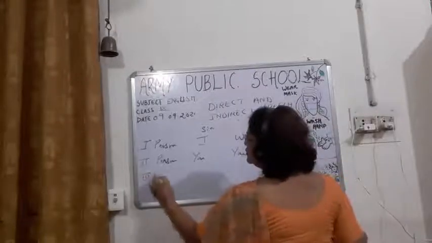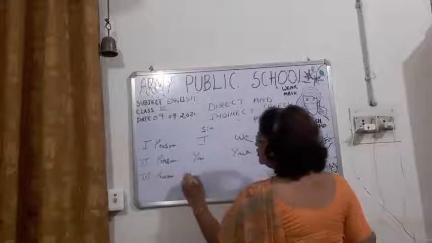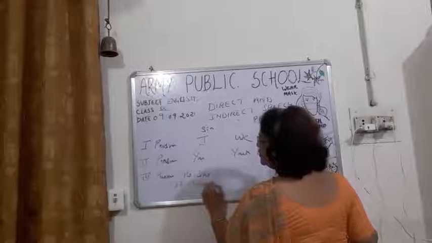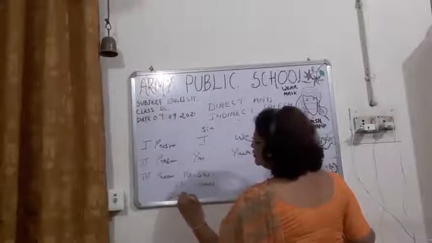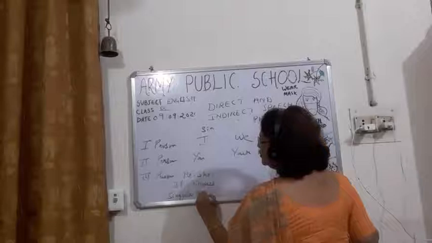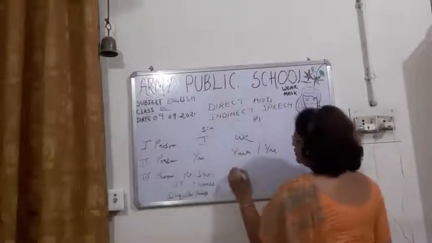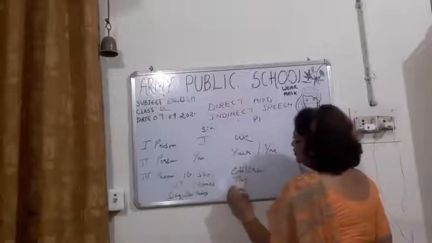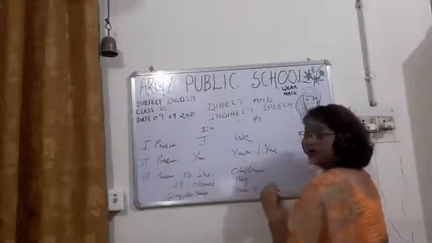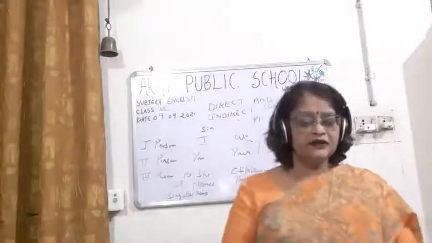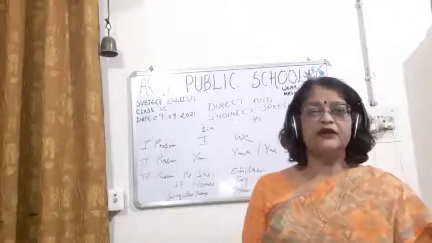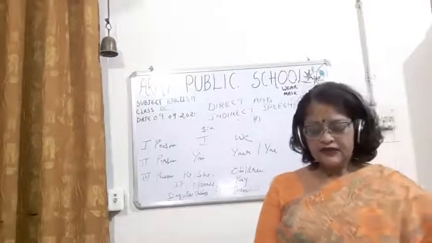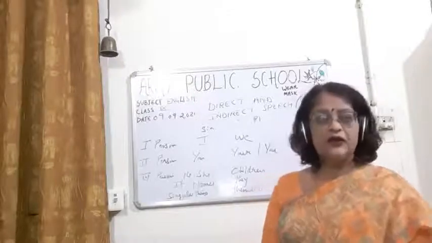Third person: he, she, it, name, singular thing. Then here, children, they. First person, second person, and third person, children, you should know about it, otherwise you will do things wrong.